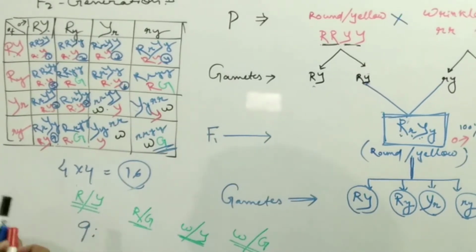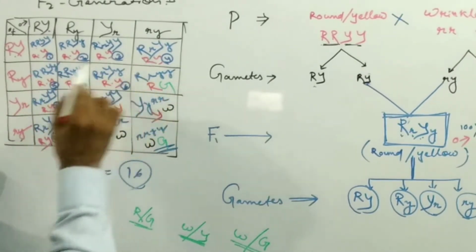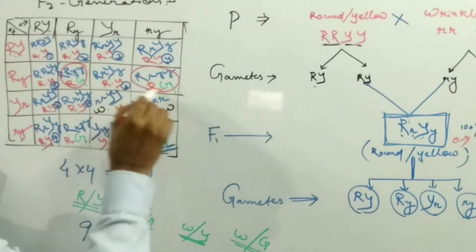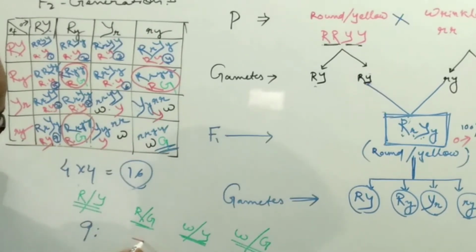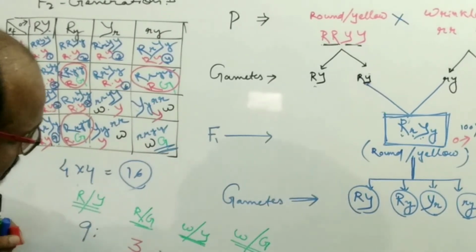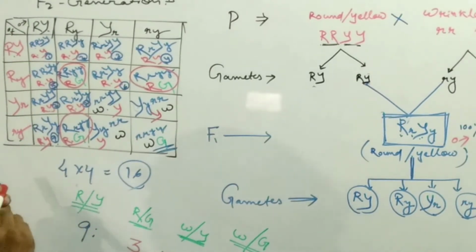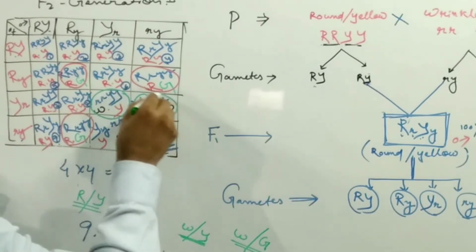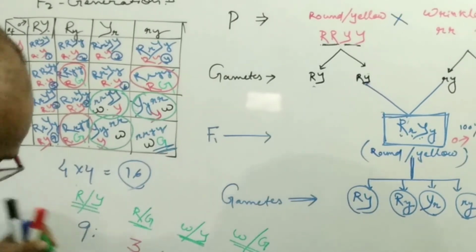So how many round and green are formed? Round and green. There is 1, 2, and another is 3. So round and green, this is 3 in number. So how many wrinkled and yellow are formed? Wrinkled and yellow. So this is 1 wrinkled and yellow, this is another 2, and this is one more, 3. So 3 wrinkled yellow are formed.